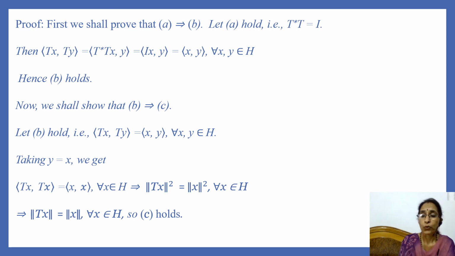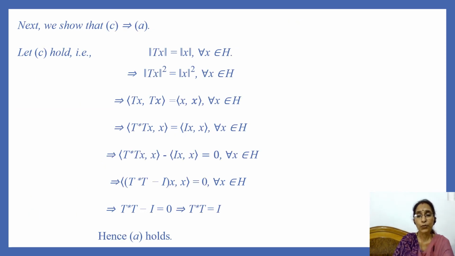So C holds. It remains to show that statement C implies statement A. So let C hold.